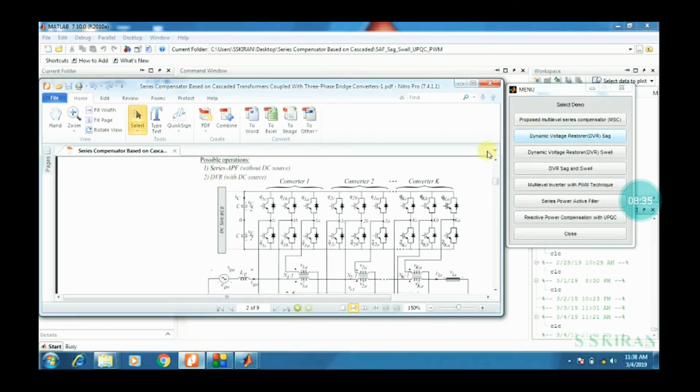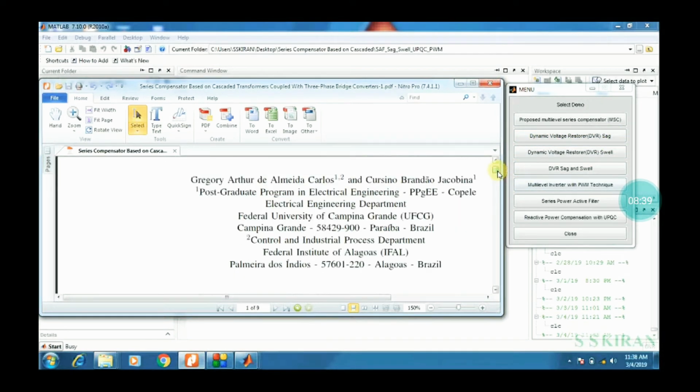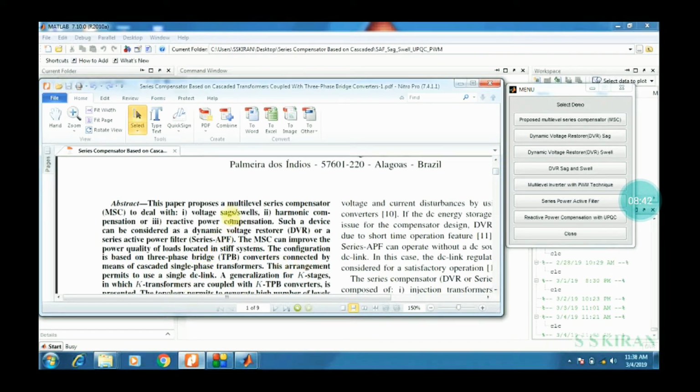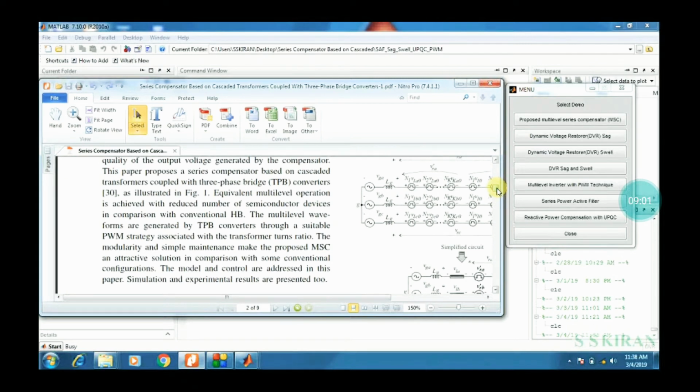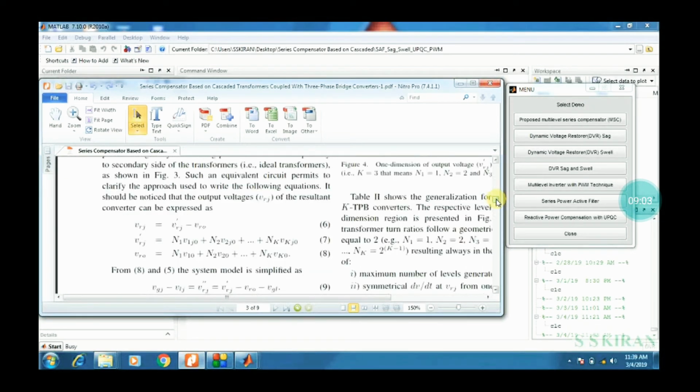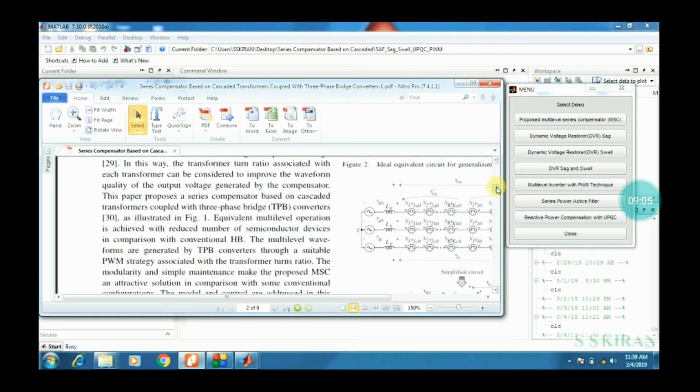This has two parts, one is sag and the other is swell, and simultaneously I have done both DVR sag and swell also. See here, the first point deals with voltage sags and swells. I have designed that block also. Then one more point is the multi-level inverter with PWM technique. This I have also discussed.